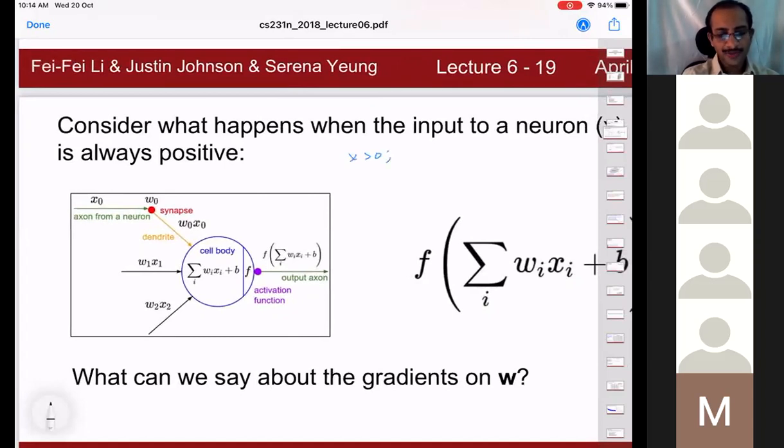X can be a vector, as you know, X may have many features, X1 to XD. So all Xi are positive. And we are considering a single neuron here, not multiple neurons. That was what was missing in the discussion of last class.